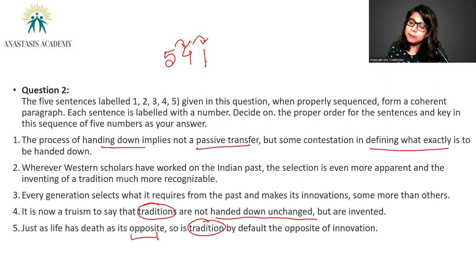Now that you've talked about the theory part of it, you are going to talk about where in daily life you can see this being applied. So sentence 3 is saying every generation selects what it requires from the past and makes its innovation. So then 3, select what it requires from the past.